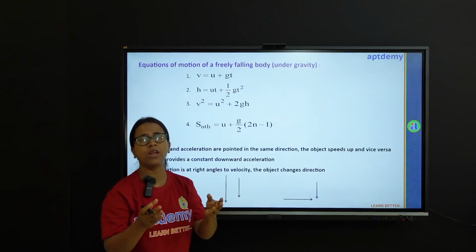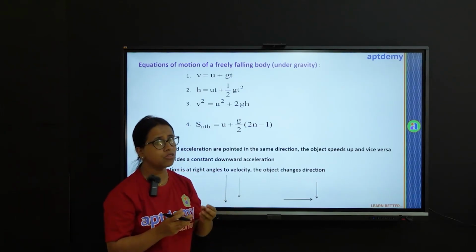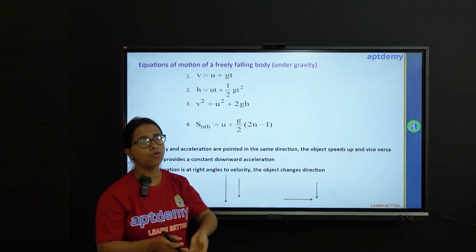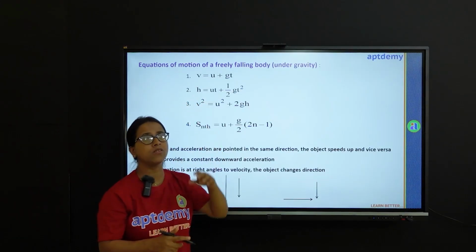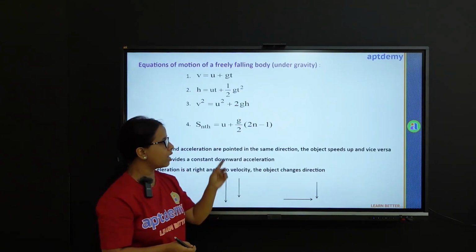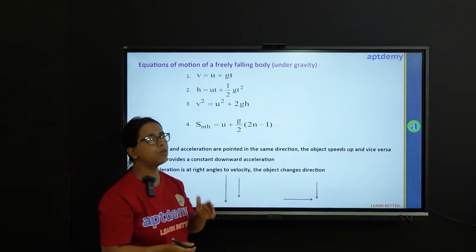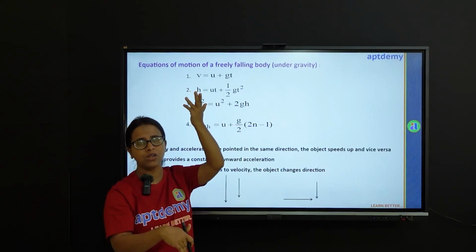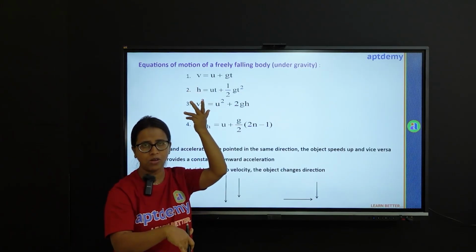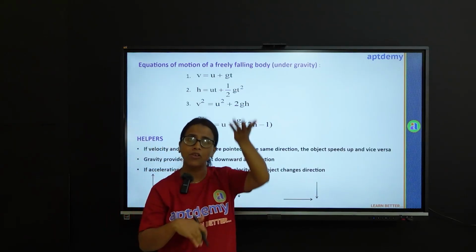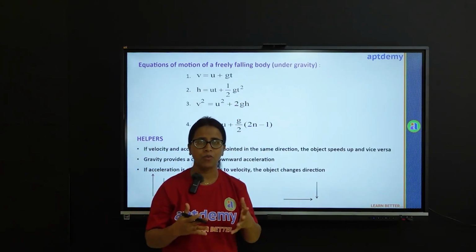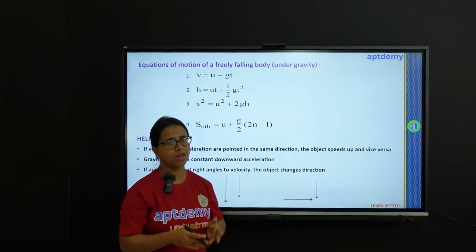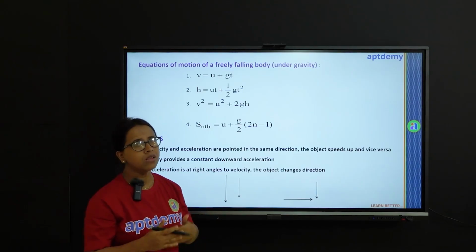We know that whenever any body is trying to move against the pull of the earth, against gravity, it is being retarded by gravity. That is why they are saying that whenever the velocity of a body is opposite in direction to gravity's pull, the body will get retarded, or vice versa. That is, if velocity and acceleration are pointing in the same direction, then the object will speed up.